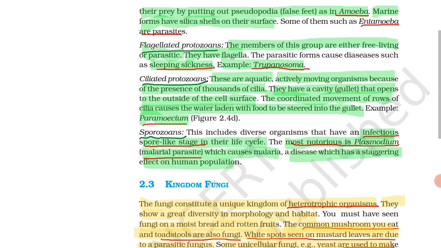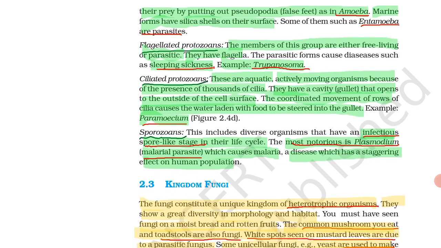Next is flagellated protozoans. The members of this group are either free living or parasitic. For example, there is trypanosoma. They have flagella. The parasitic forms cause diseases such as sleeping sickness.